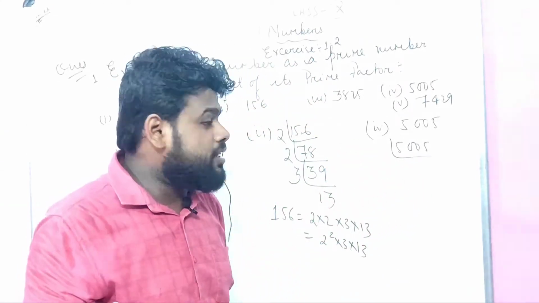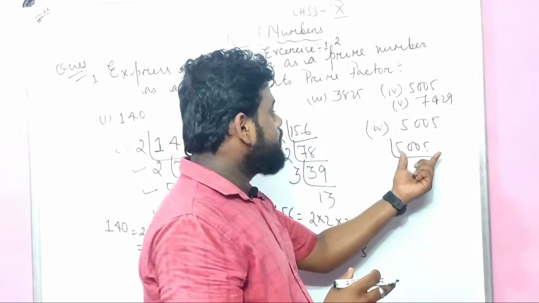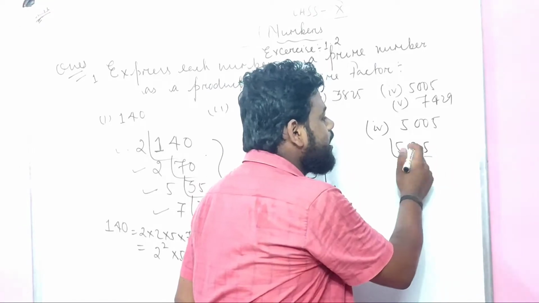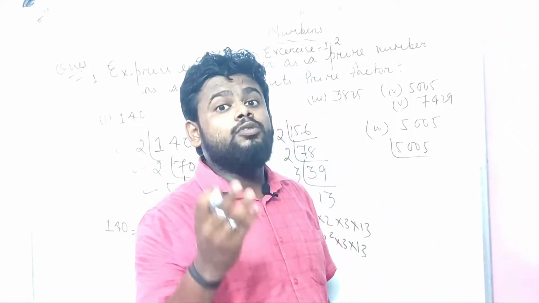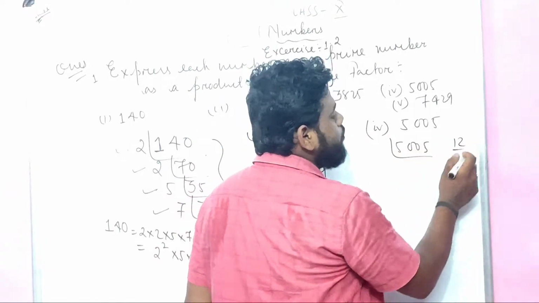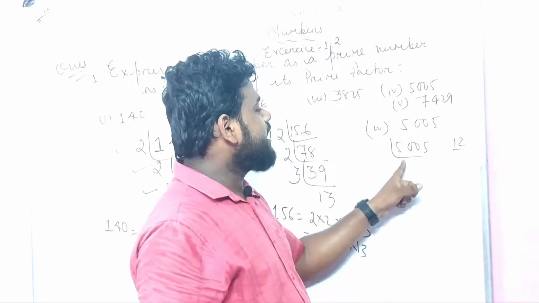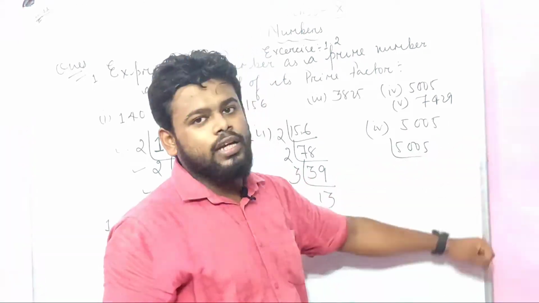Can it be divisible by 3? No, it cannot be divisible by 3, because you see 5 plus 5 is 10. For a number to be divisible by 3, the sum of its digits must be divisible by 3. Suppose we take 1 2 3 4, I am getting something like 10, so 12, can it be divisible by 3? Yes, that's the reason it can be divisible by 3. So 5005 cannot be divisible by 3.